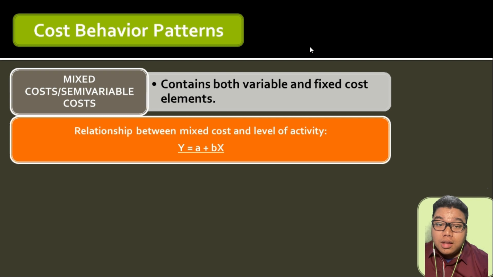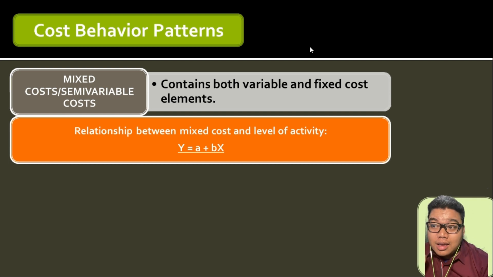If you would remember this formula, this will be very familiar to you because this is the slope-intercept formula as well. Y is equal to mx plus b, where m is the slope and b is the intercept. So in here, A would be the fixed cost and B would be the variable cost. Ultimately, mixed costs have fixed and variable components.